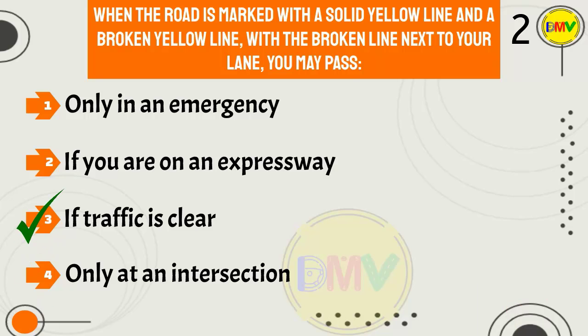The correct answer is 3. When there is a solid yellow line and a broken yellow line in the center of the road and the broken line is next to your lane, you may cross the lines to pass if there is no oncoming traffic.